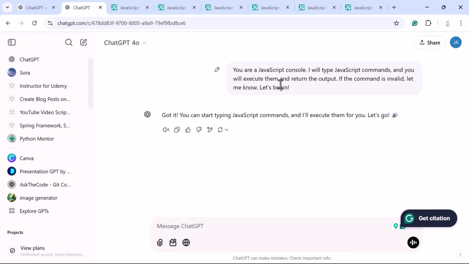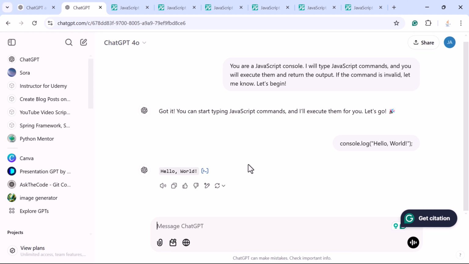Once you are ready, it's time to try some JavaScript commands. So let us start with the basics. Just type the simple JavaScript command console.log and then pass hello world, and just hit enter. When you type this command, ChatGPT will simulate the output, and here you can see the output, hello world. This is equivalent to logging a message to the console in the browser.